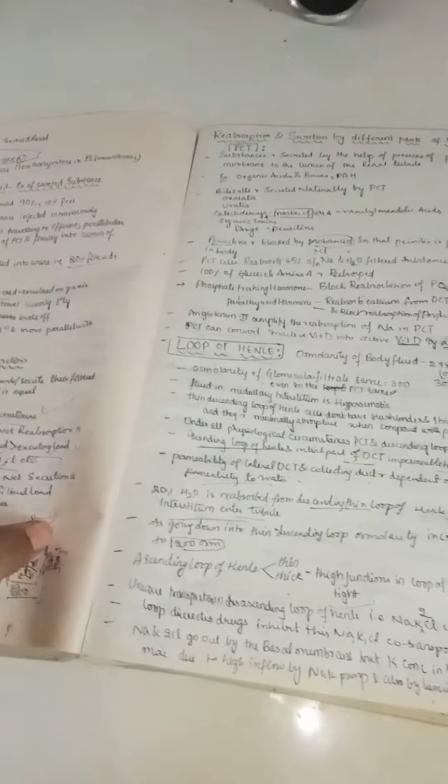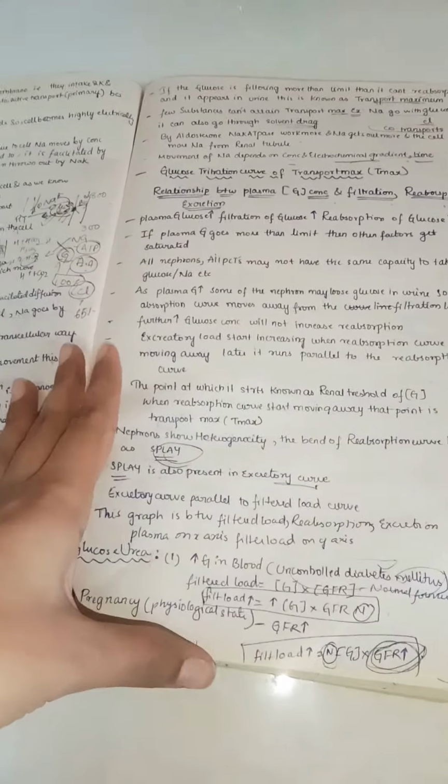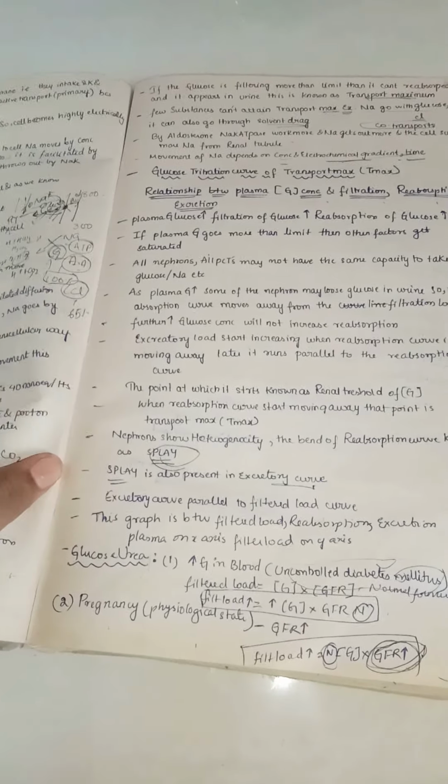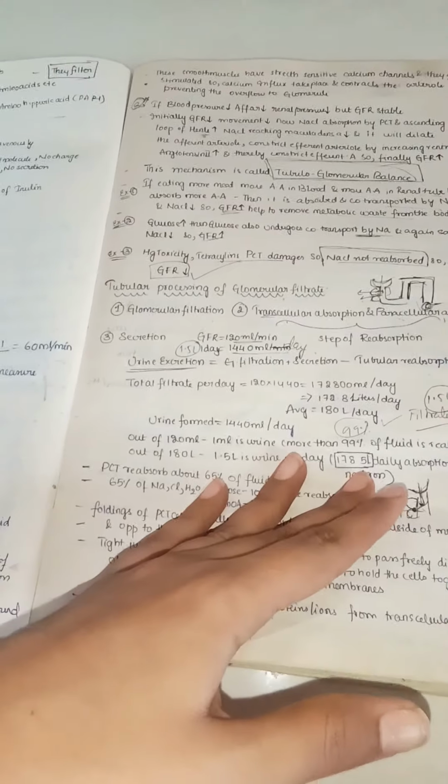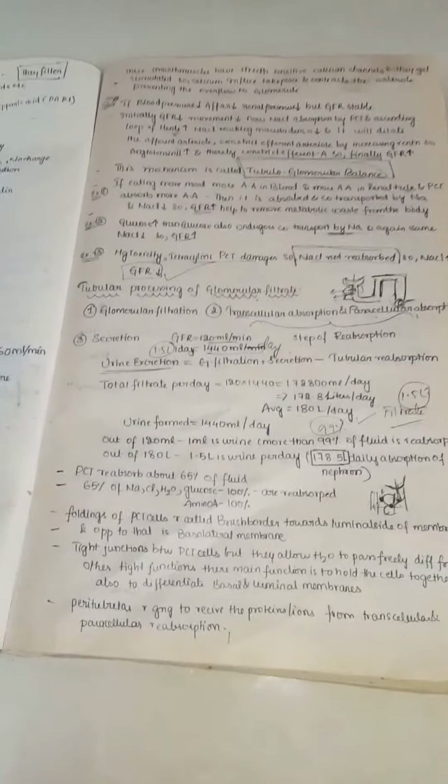So by this we completed our section. It's a quick revision already. For those who know this chapter, it will be very easy to revise it. It's just like a quick revision video. So by this we complete the tubular processing of glomerular filtrate.